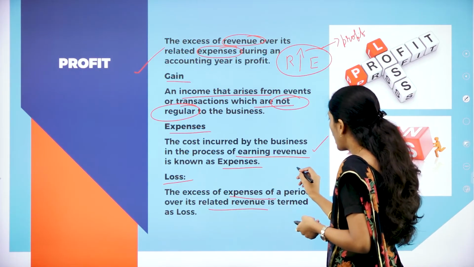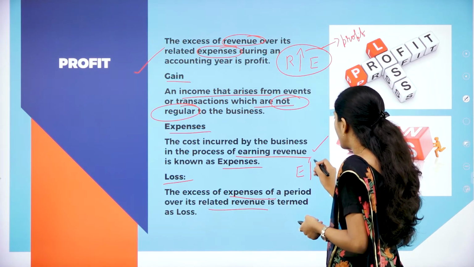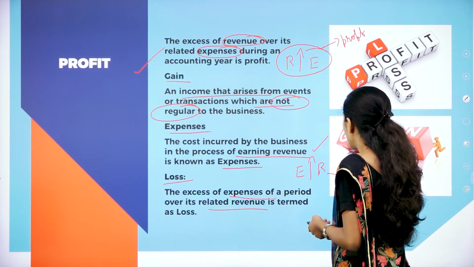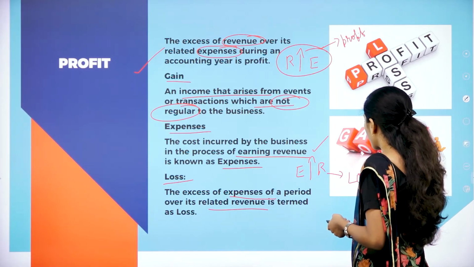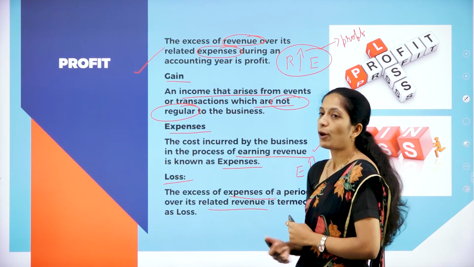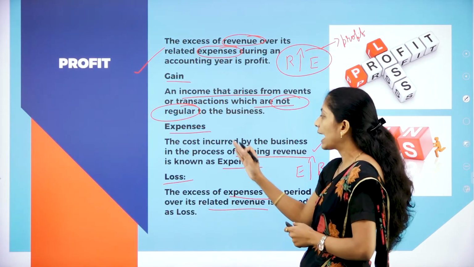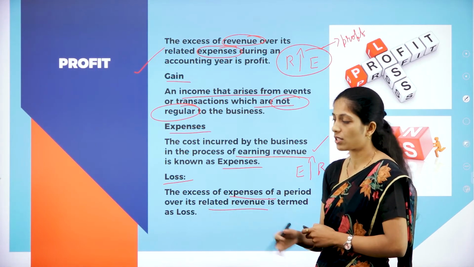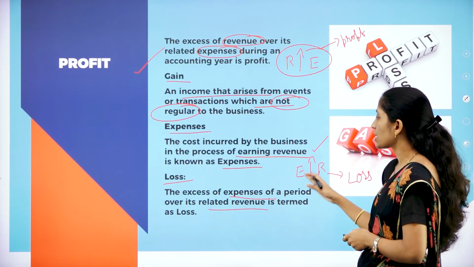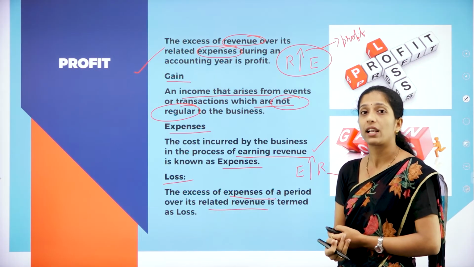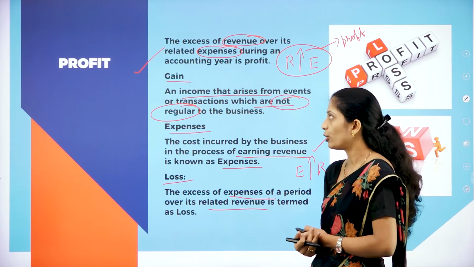So if the expenses is more than revenue, then it is termed as loss. So these are the few important terms what we are going to learn, that is profit, gain, expenses as well as loss. So what do you mean by loss? The excess of expenses over its revenue is called as loss.